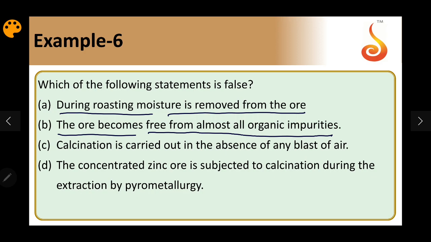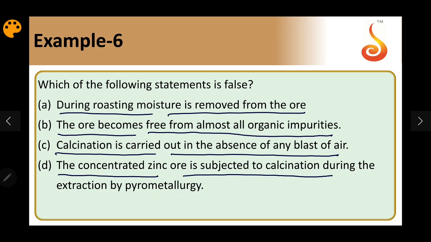Due to the heating, organic impurities are more volatile, so they can get removed. Calcination is carried out in the absence of any blast of air. So calcination is always carried out in the absence of air. That is also right.